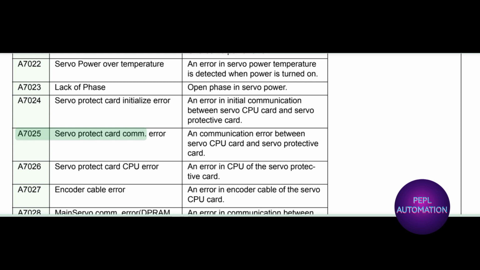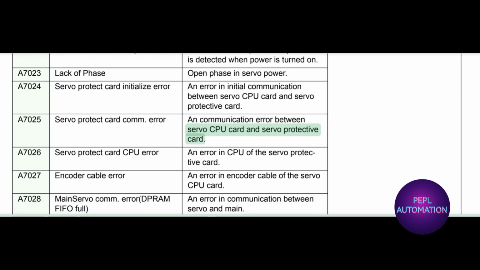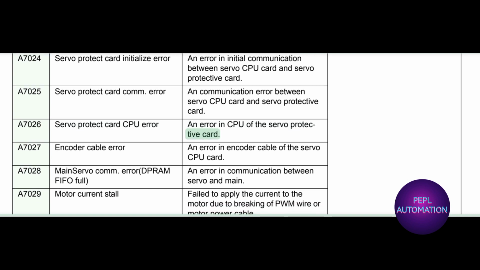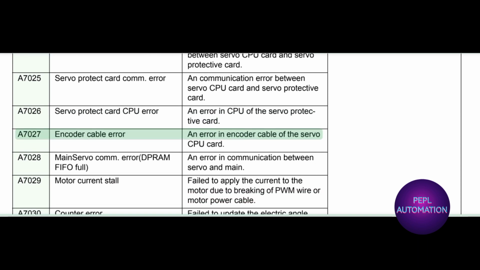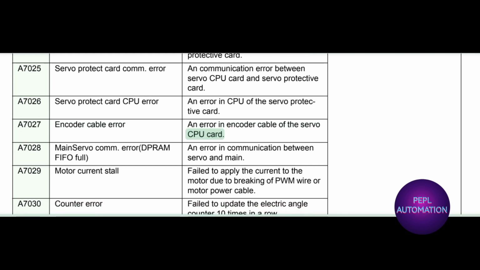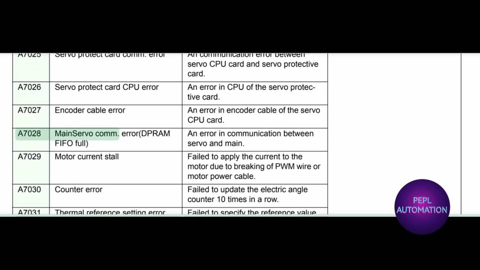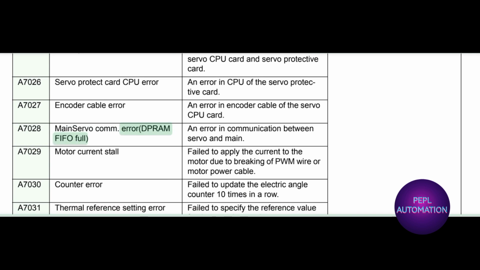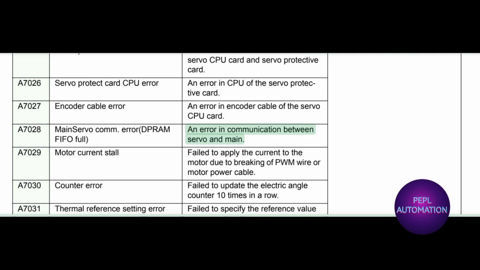A7025 servo protect card com. error. Error in communication between servo CPU card and servo protective card. A7026 servo protect card CPU error. Error in CPU of the servo protect card. A7027 encoder cable error. Error in encoder cable of the servo CPU card. A7028 main servo com. error, DPRAM FIFO full. An error in communication between servo and main.